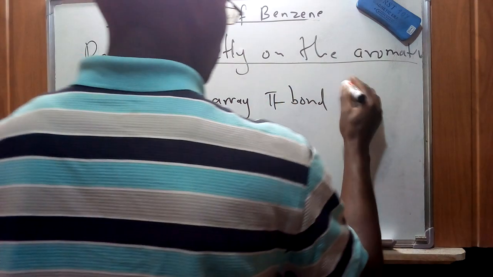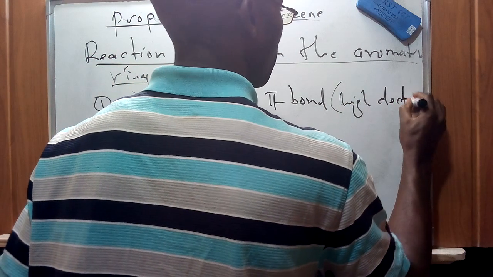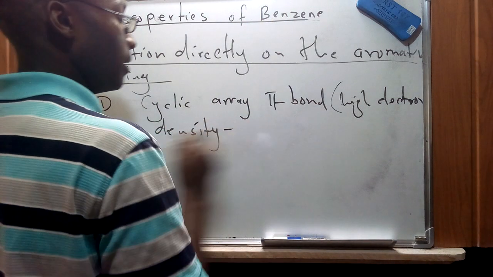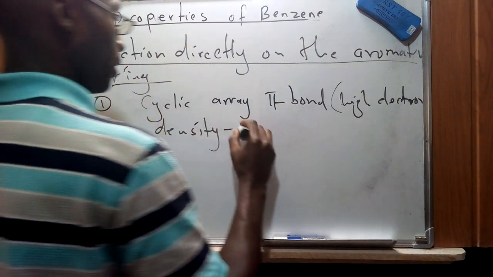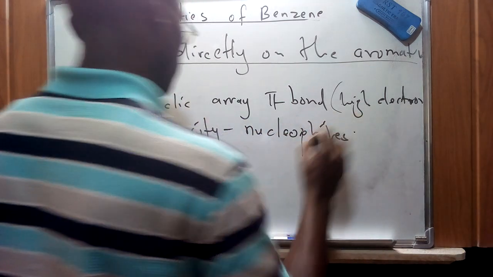This gives the essence of a high electron density, which of course makes this benzene molecule act as a nucleophile. So they are typically nucleophiles because of this particular characteristic.